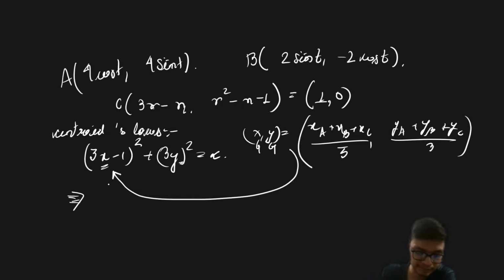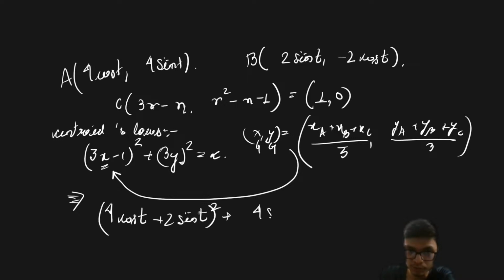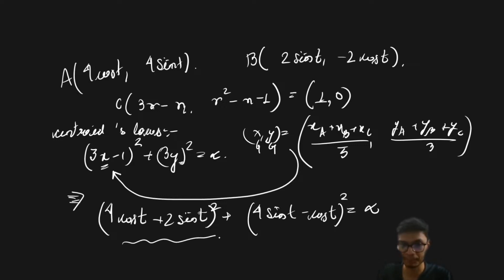So I'm going to generate the answer as 4 times (cos t plus 2 times sin t) whole square plus (4 times sin t minus 4 minus cos t) whole square is equal to that particular value, which is alpha. Once you calculate this expression, your alpha is going to come out as 20. That is what I have got as my solution.